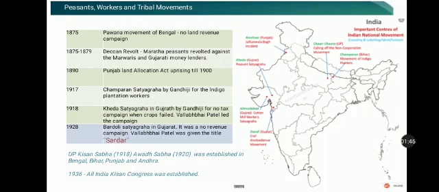The first and foremost revolt by the peasants occurred between 1859 and 1860. This was the Indigo Revolt.